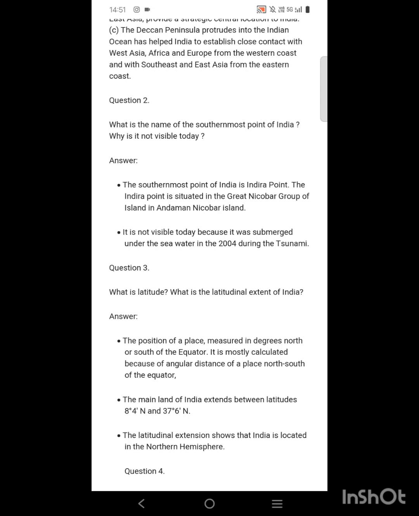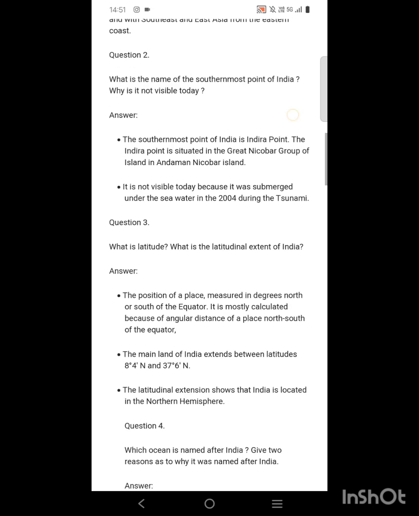So, there was the southernmost point of India, that is Indira Point. The Indira Point is situated in the Great Nicobar group of islands in the Andaman Nicobar Island. So, during the tsunami of 2004, it was actually submerged under the sea, and that is why it is not visible today.